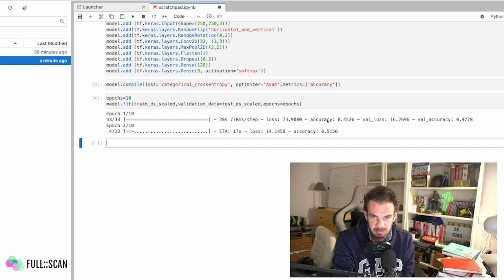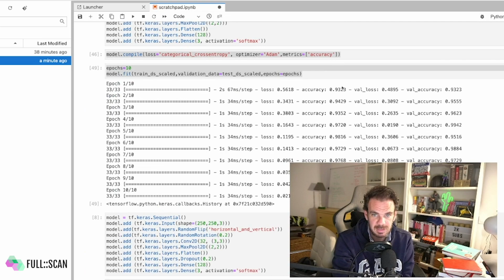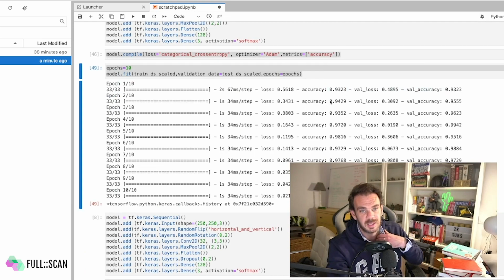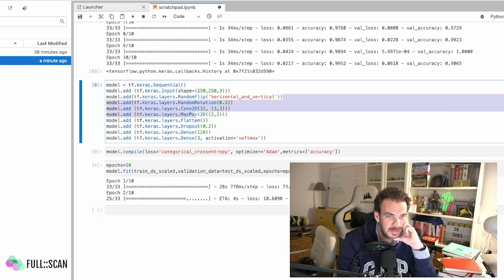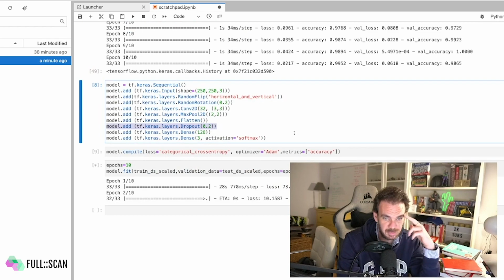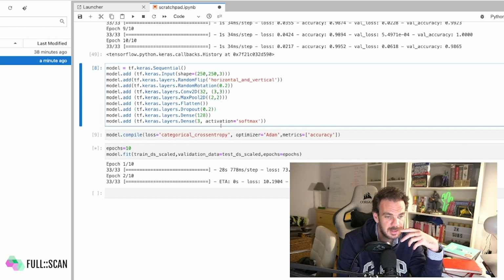The first one is 45%, then 47%. It's actually a big distance from that. I guess this is due to the dropout layer. I guess it should get increasing.